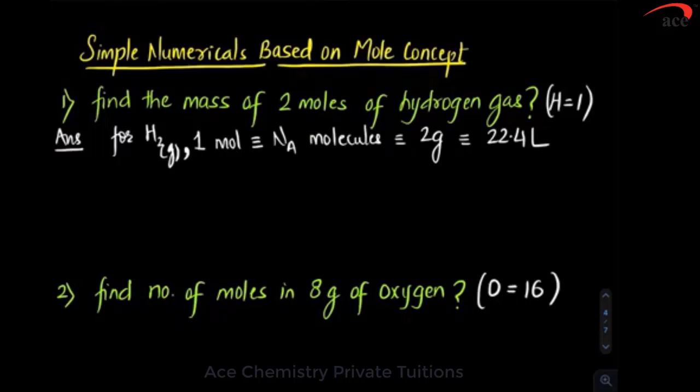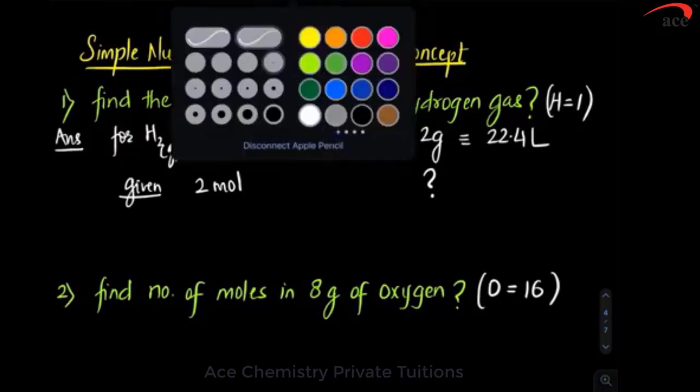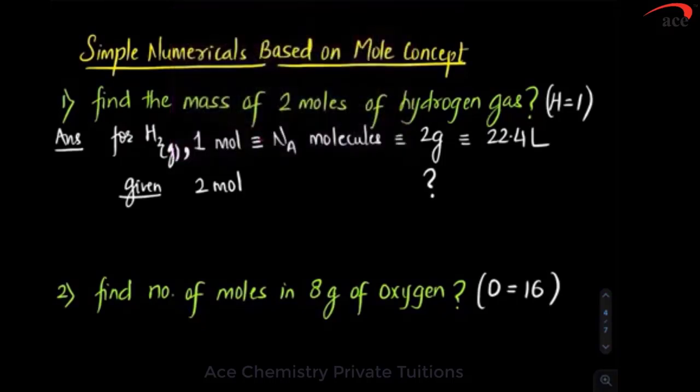After writing the universal concept, you should write down what is given. What is given? Given is 2 moles. And what are they asking? They are asking mass. So below mass, I have put a question mark. Below mole, I have put the given data. That means now I should not bother about the other data. I am not cancelling it, we are just not going to bother about this. That means you should be bothered about this.